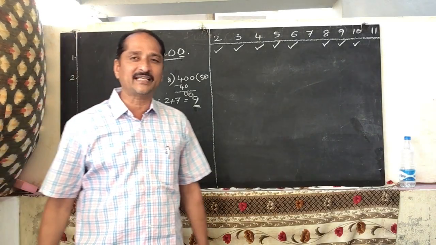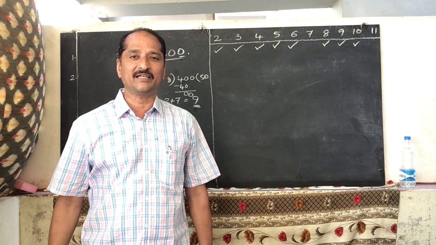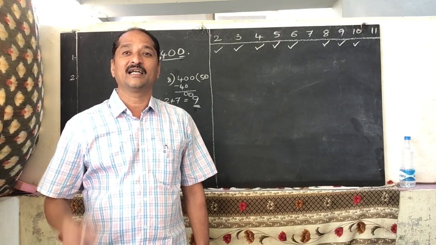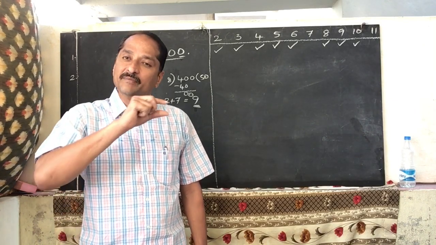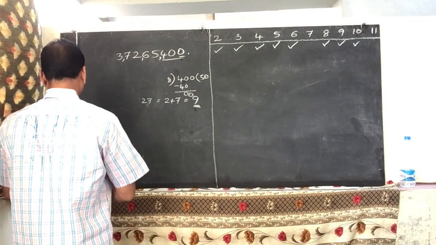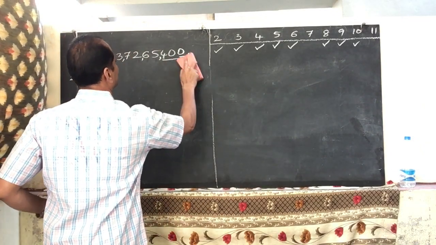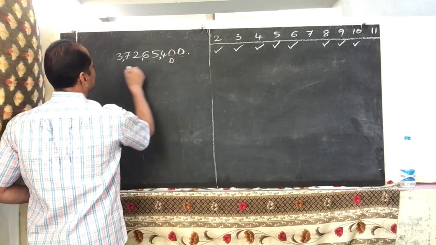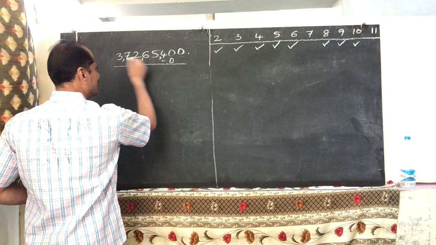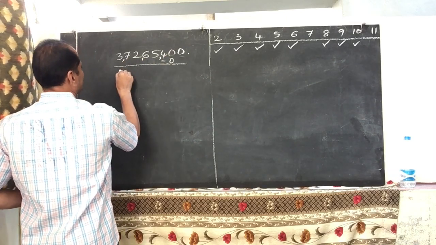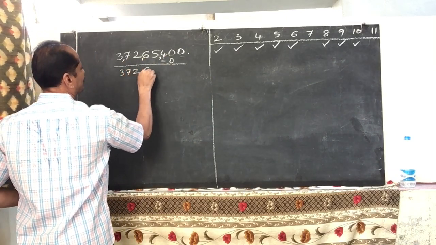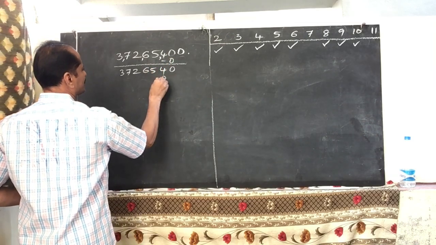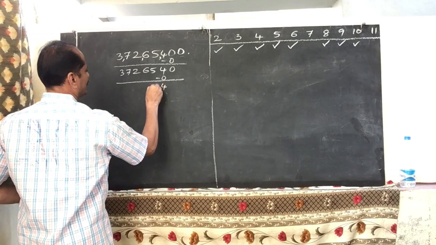Next, divisibility of 7. What is the divisibility of 7? Take the unit digit, double it, and subtract it from the remaining number. If you have divisibility of 7, you check like this. Double it, 0 plus 0, 0. Subtracting again, we get the same number. Again, 3, 7, 2, 6, 5, 4, 0. Double it, 0. Now subtract again.